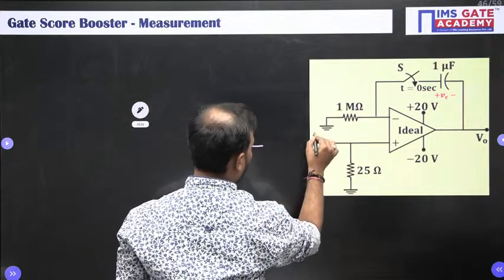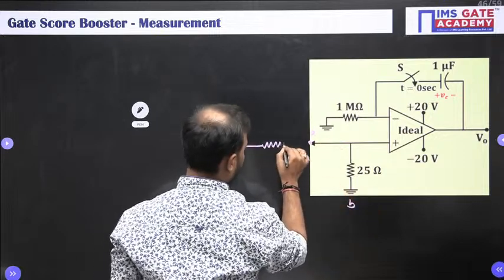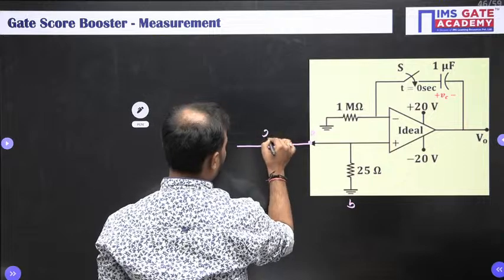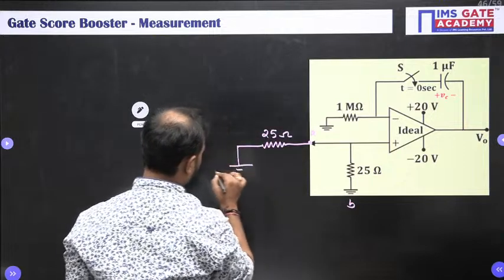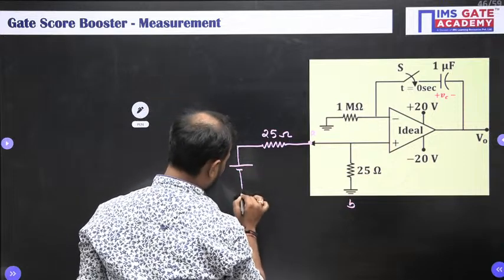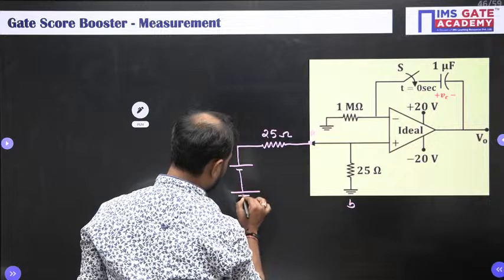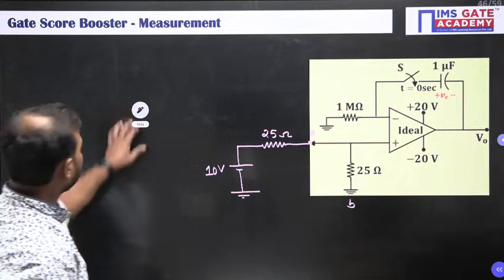This is node A and this is node B. So this is 25 ohm and the Thevenin voltage was 10 volt. And this is grounded like this. Any doubt? Clear?